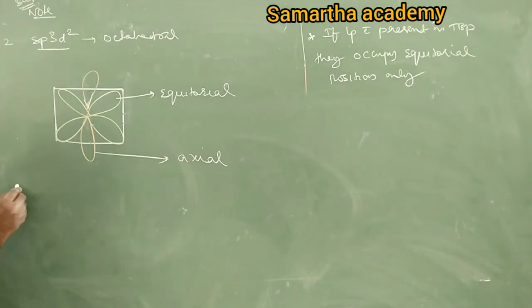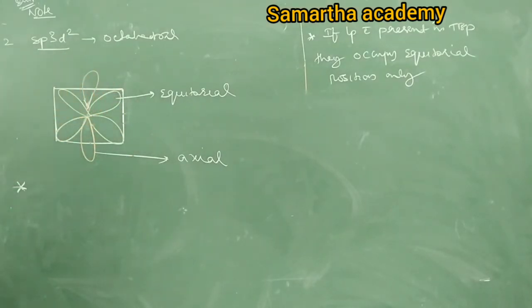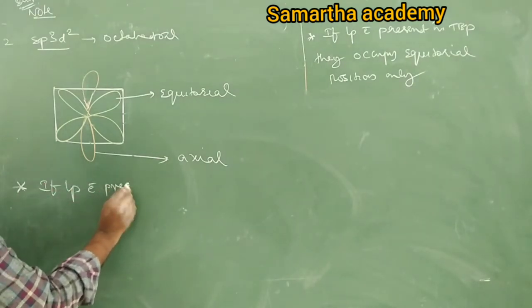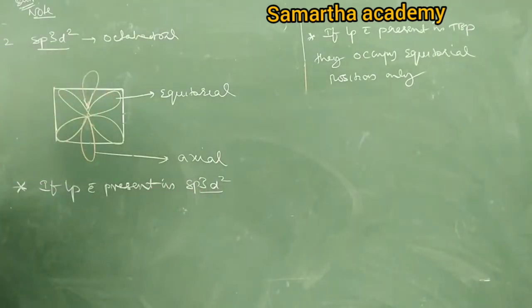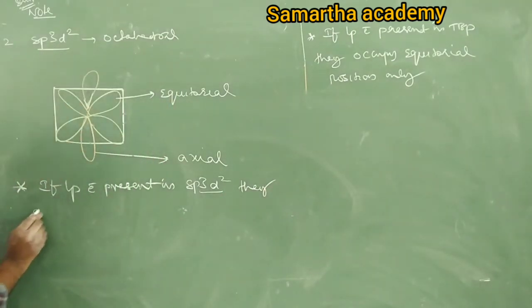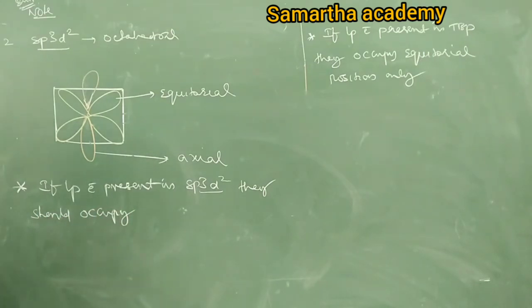Next here, if the lone pairs are present in sp3d2, come on, tell me, these lone pairs should be placed where? On equatorial or axial? It should be on axial. Important: if lone pair electrons are present in sp3d2, they should occupy which position? Axial.